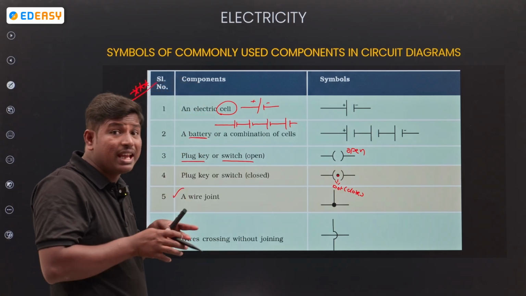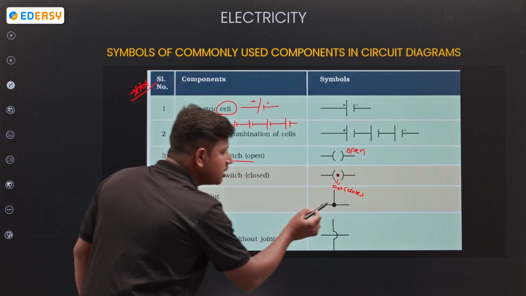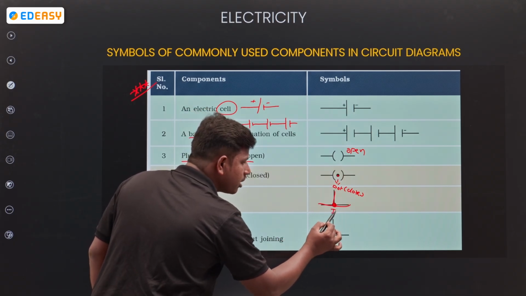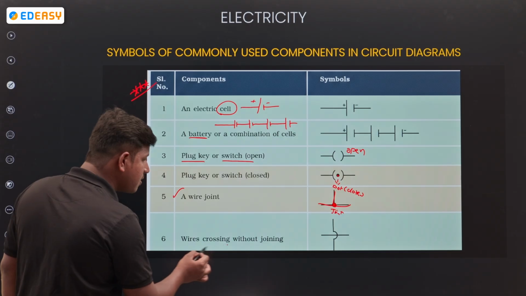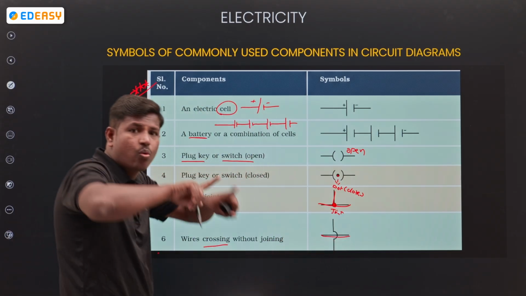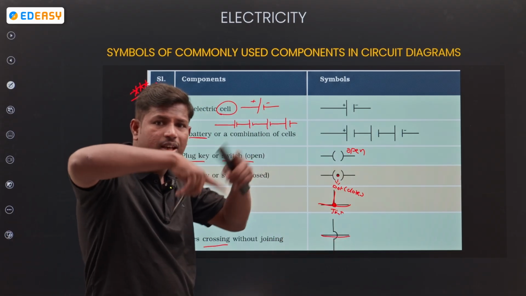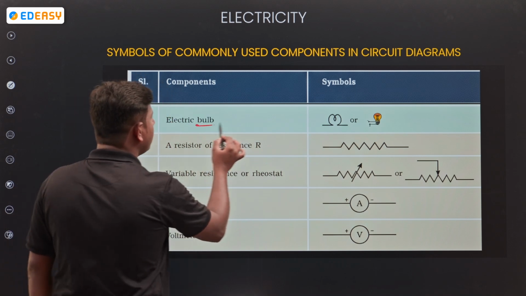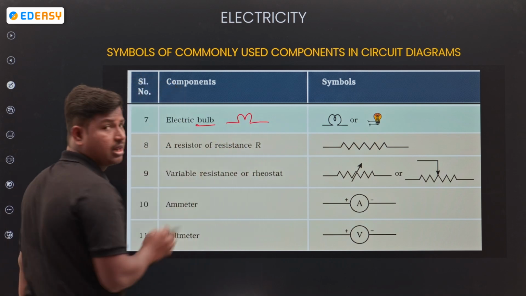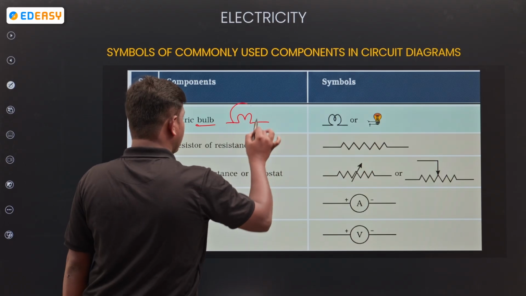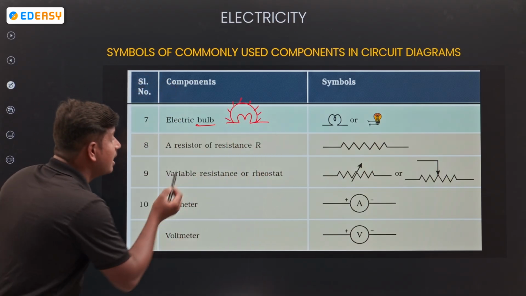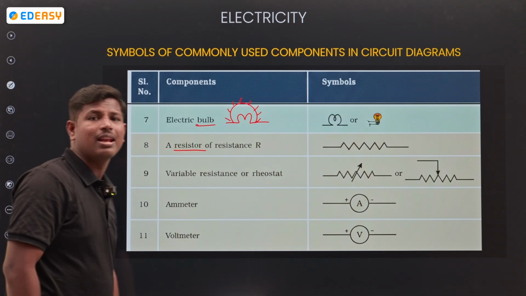Next, wire joint. If you join any 2 or 3 wires at a point, that is a joint. If the wires cross one by one, this is the symbol. Next, electrical bulb. See the symbol. If the bulb glows, it looks like this. Next, resistor.